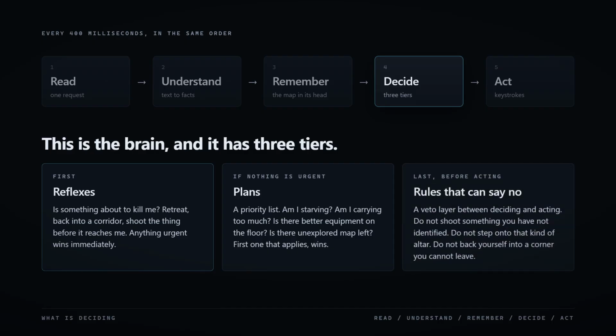Then rules that can say no. A veto layer, sitting between deciding and acting, that cancels moves which are always wrong no matter how good an idea they looked. Don't shoot something you haven't identified. Don't step onto that kind of altar. Don't back yourself into a corner you can't leave.